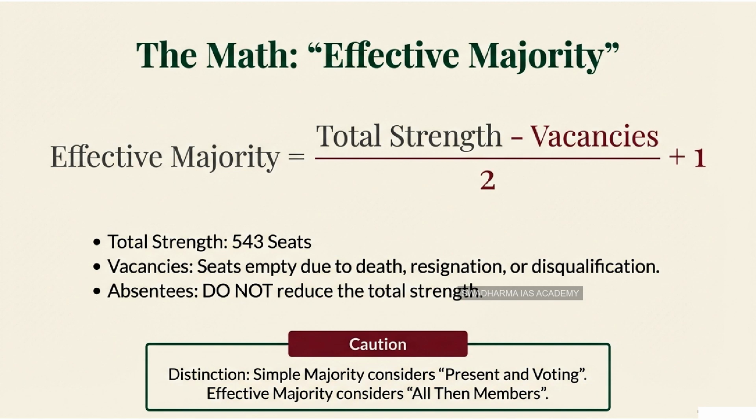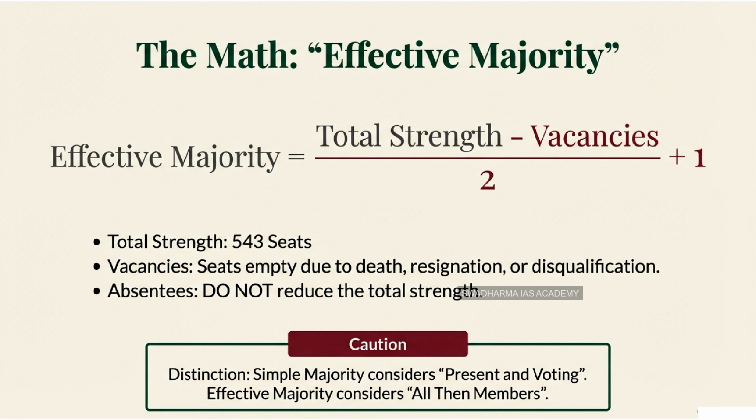You don't want a situation where a Speaker makes a tough ruling at 11:00 a.m. and is removed by an angry mob of MPs at 12:00 p.m. That would destroy the stability of the House. This cooling-off period is essential. Okay, so the notice has been given by the 118 members. That 14-day clock starts ticking.